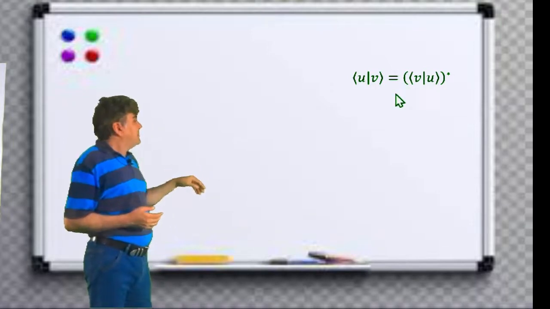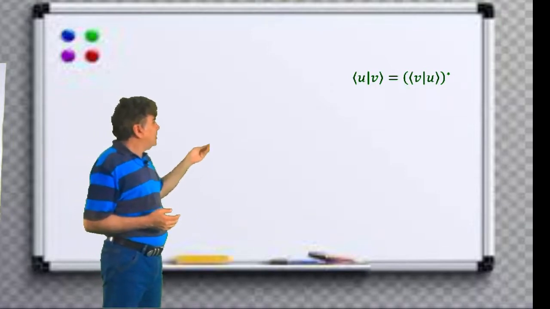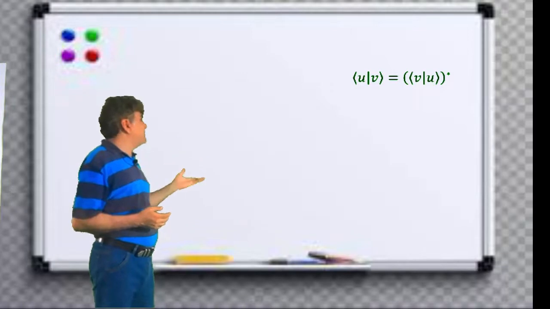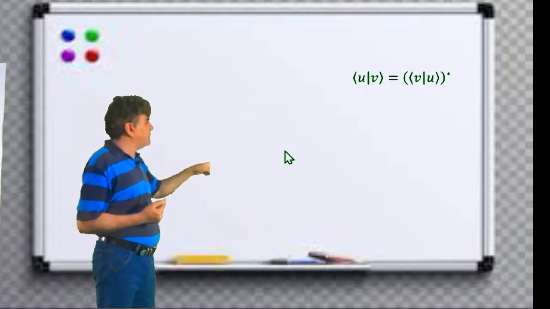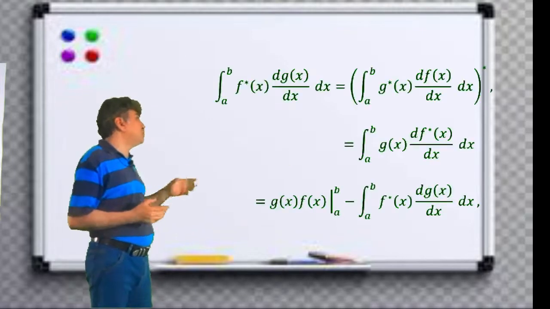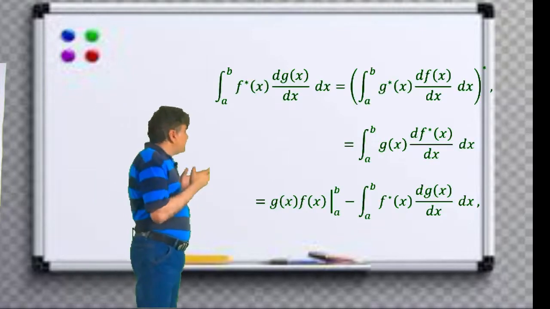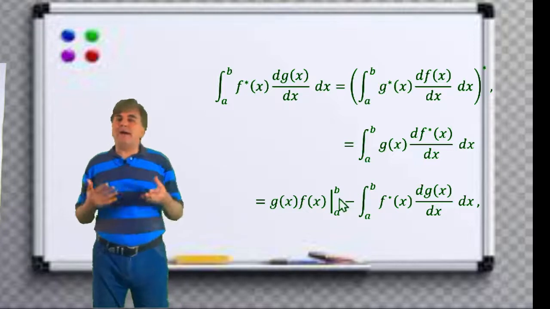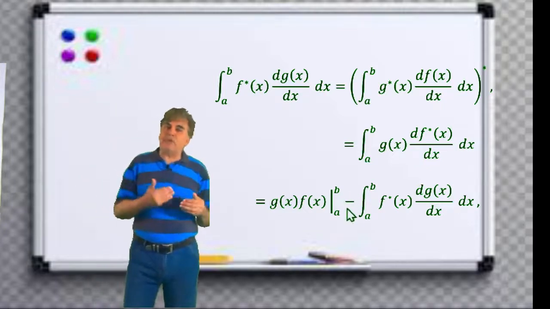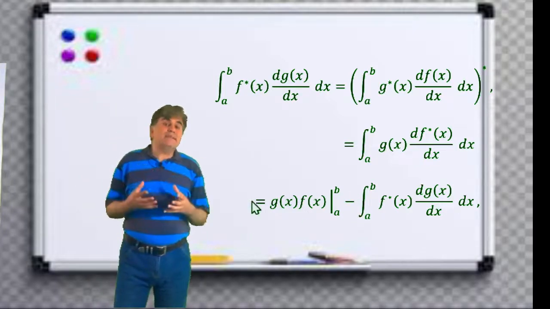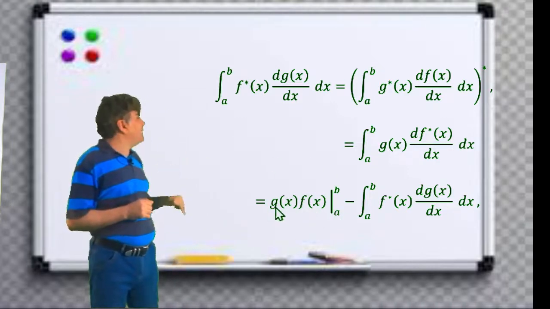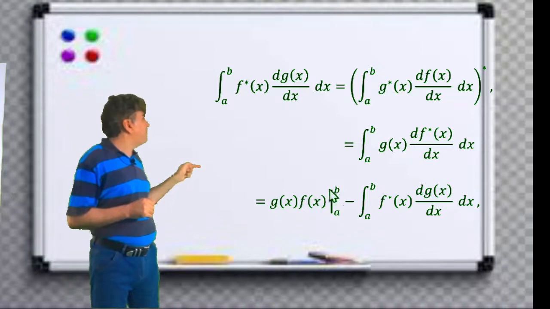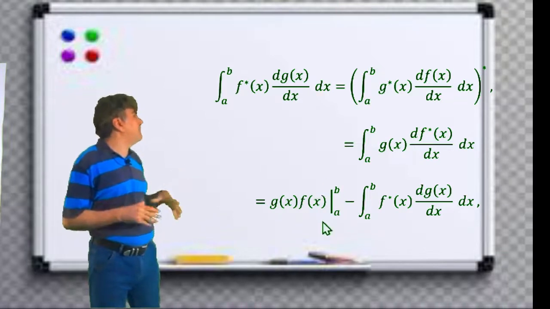That is, the inner product of bra vector u and ket vector v should be equal to the complex conjugate of bra vector v times the ket vector u. An essential requirement for a space to be an inner product space. To validate this condition, the first term in this equation should go to 0 and the minus sign in front of the second term should be a plus sign.